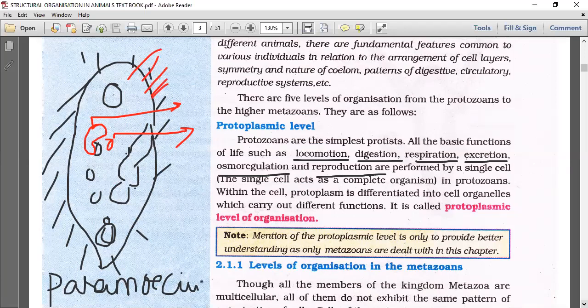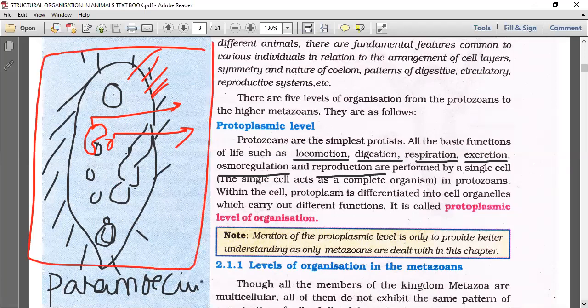So locomotion is performed by cilia, and respiration, excretion, osmoregulation, and reproduction are all performed by a single cell, in amoeba, euglena, paramecium, any unicellular organism you take. So what do we call this? The protoplasmic level of organization. Within the cell, the protoplasm is differentiated into cell organelles which carry out different functions. It is called the protoplasmic level of organization.